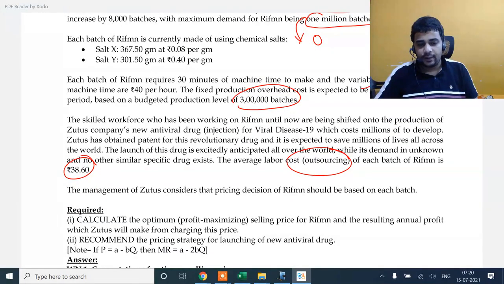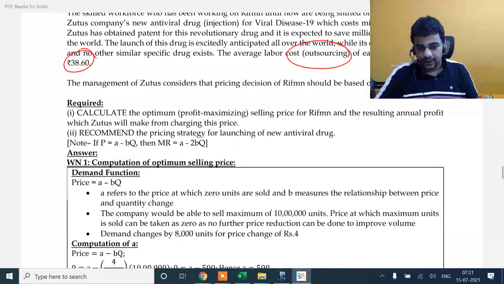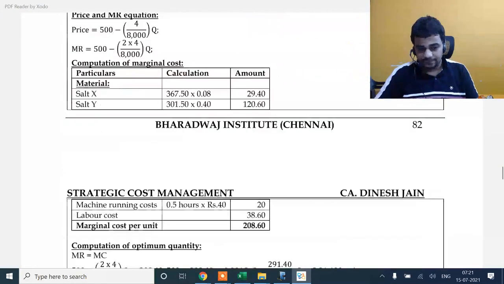Part 2, new antiviral drug. It's a revolutionary drug. So I'll go through a premium or skimming pricing. I'm not discussing much in detail. Because the demand is not known and competition is not there, all of this indicates that you will have to go through a skimming strategy for the second part of the question.